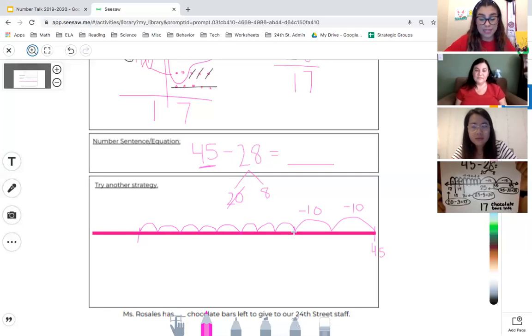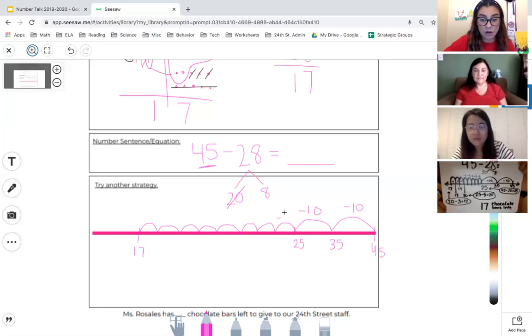So if we already did that, let's count back. So from minus 10, that's 35. And 35 minus another 10 is 25. And then we can count back by ones, 25, 24, 23, 22, 21, 20, 19, 18, 17. And she landed at 17.